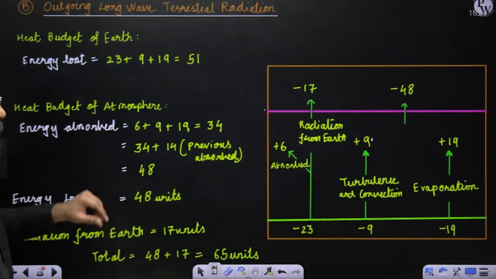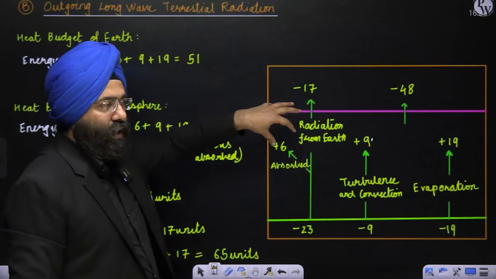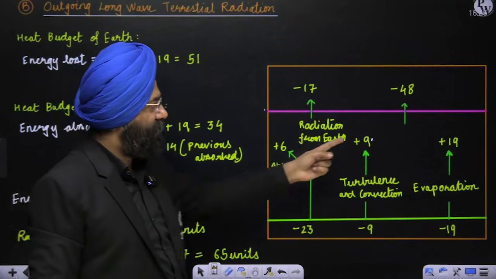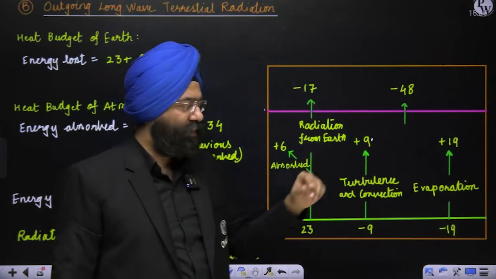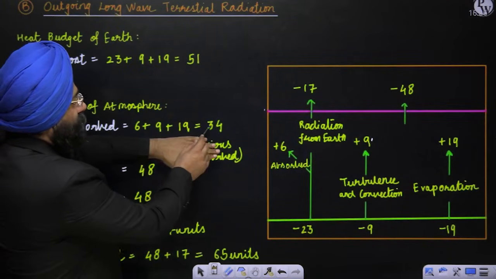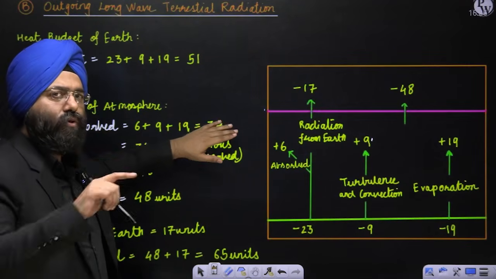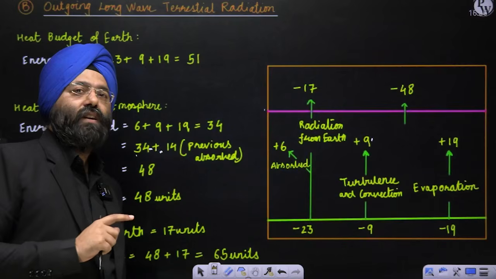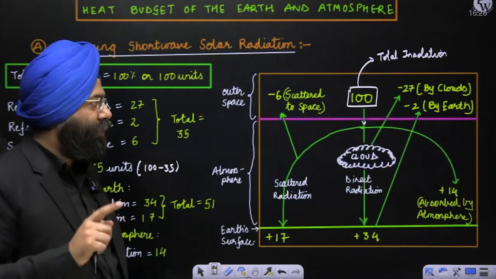So what can I say? See here. If I talk about the heat budget of the atmosphere, it will be 6 plus 9 plus 19. That is 34. But one more thing that we have forgotten to add is, in the previous slide, we had known that the atmosphere already had 14 units.